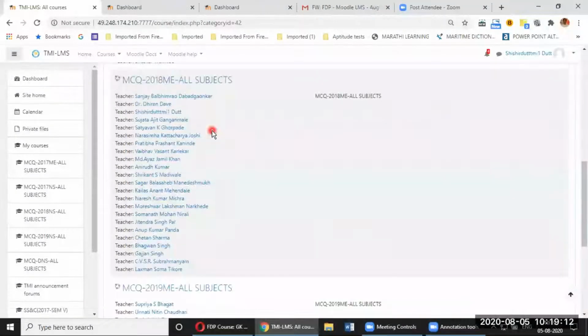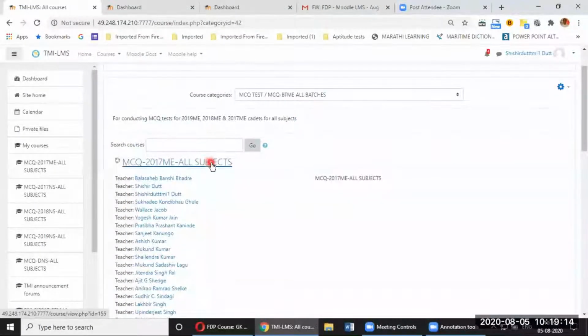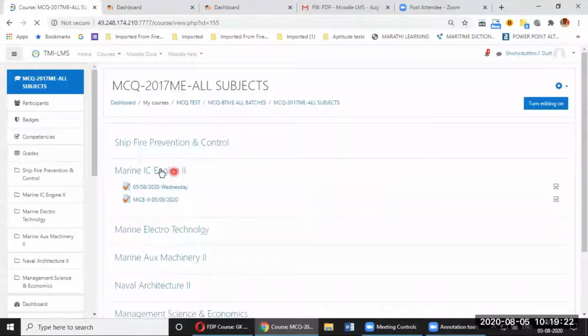Once you click that subject, under that you will find your relevant category, the subject you are teaching, which is made as a topic over there. For me, it is Marine IC engine. So first thing is I have to click turn editing on, on the right hand side. And as I click,